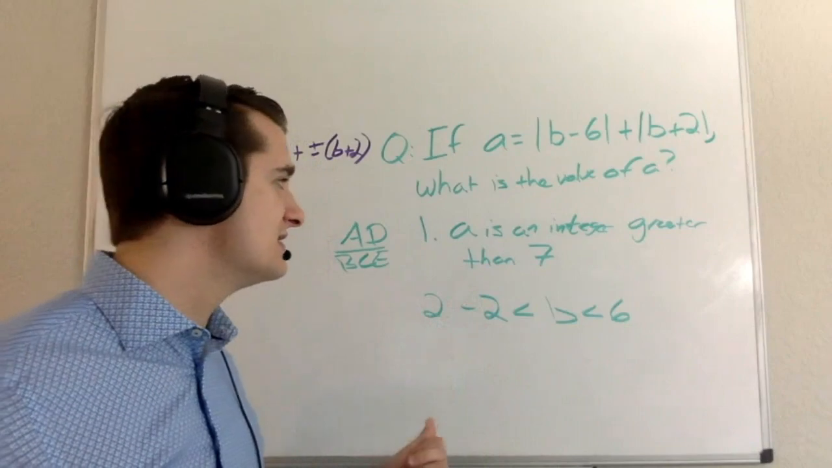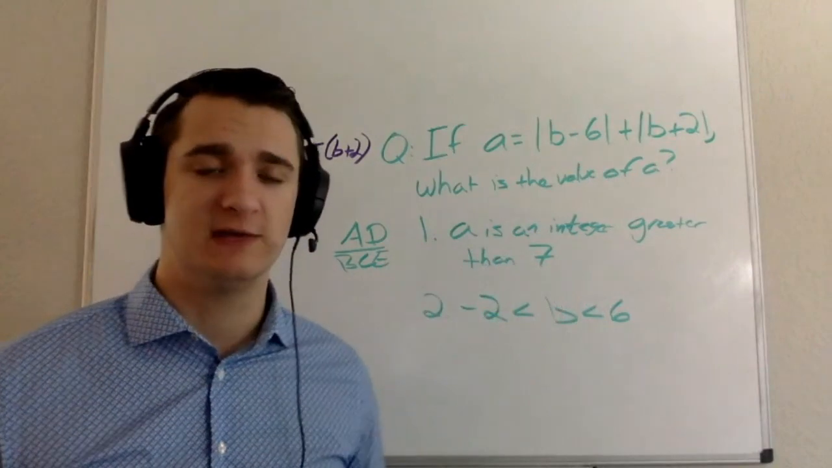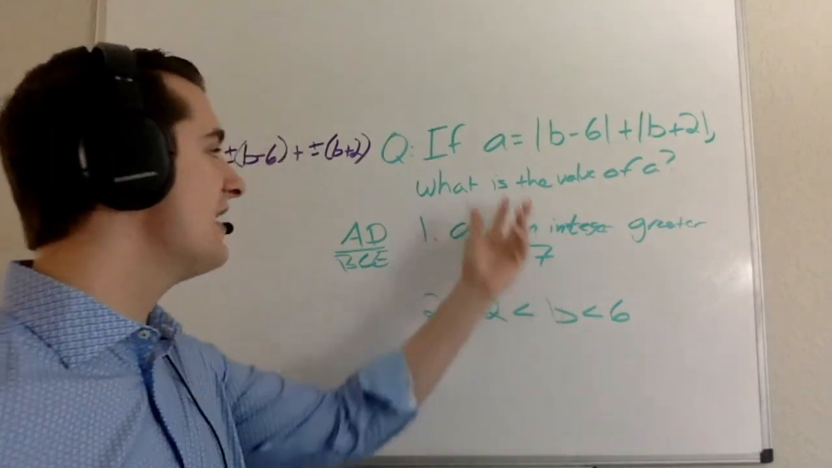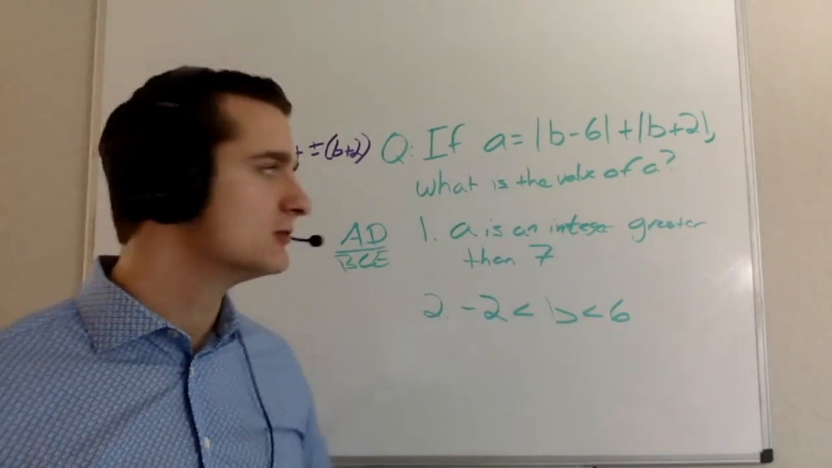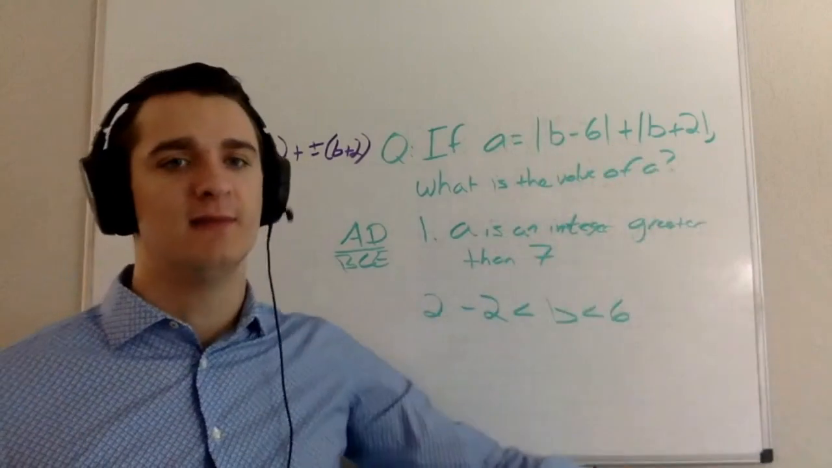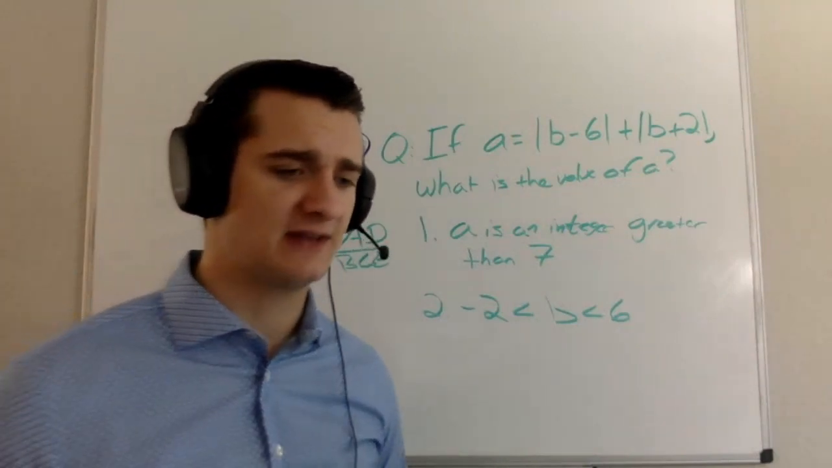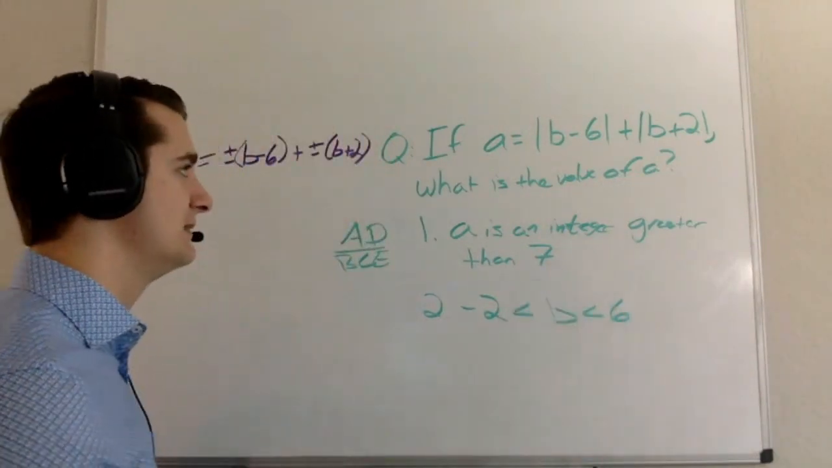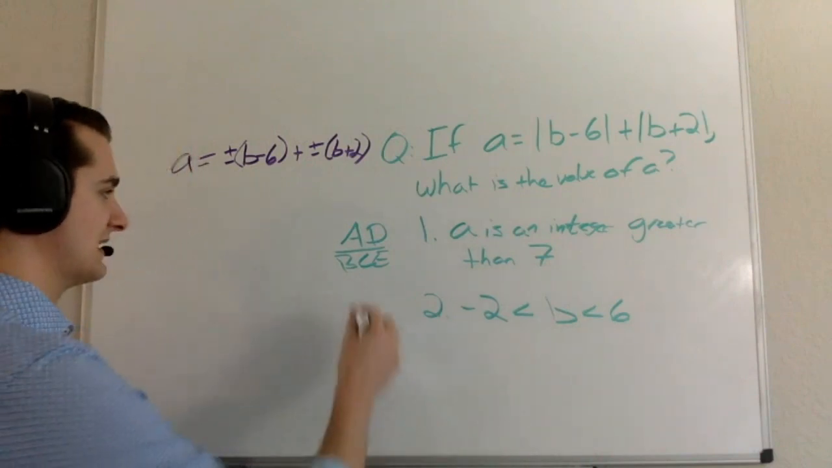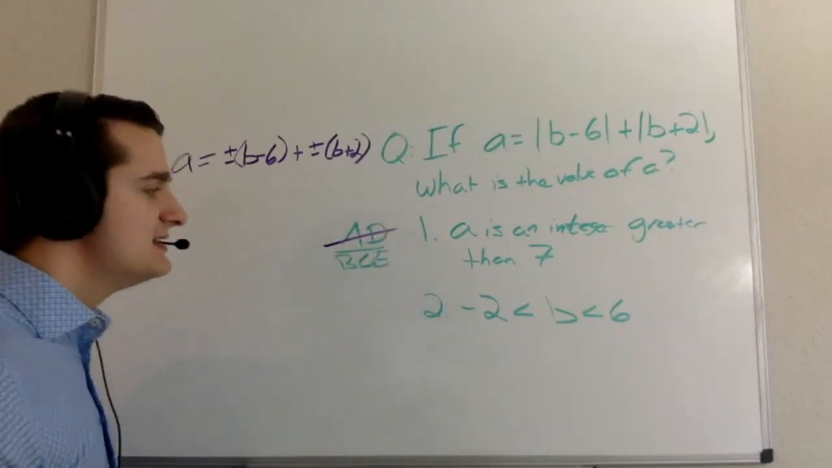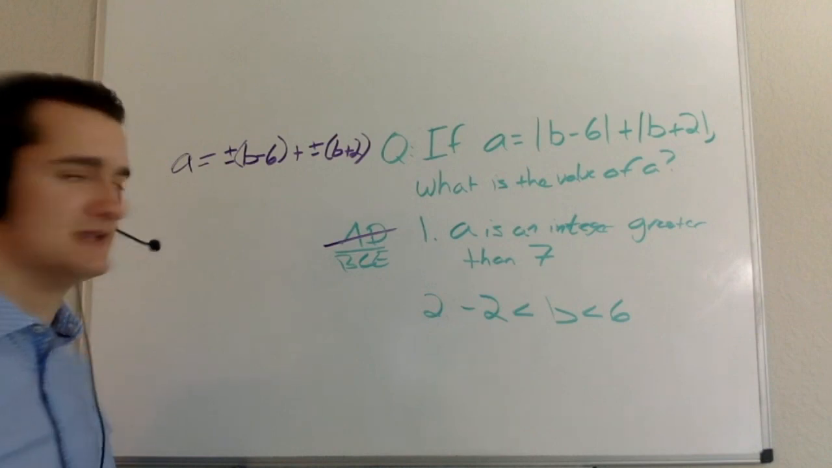What I actually am just going to go ahead and notice here is this. If A is an integer greater than 7, I could have plenty of possible values of B, all the way up to infinity. And the value of A is just going to continue to increase and continue to be an integer that's greater than 7, because the more I increase B, the more that I'm going to increase A here. So the higher that I take B, the higher I'm going to take A. That's what I get from statement 1. So statement 1 is not going to be sufficient for me. Statement 2 tells me that B is between -2 and 6.